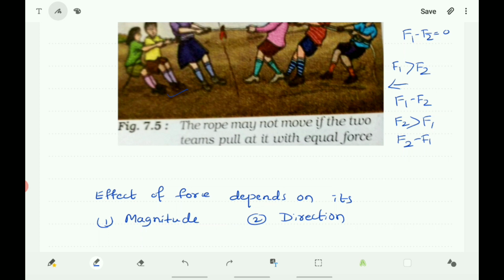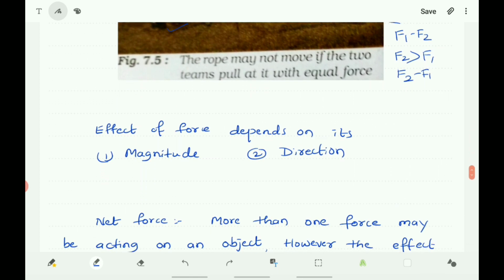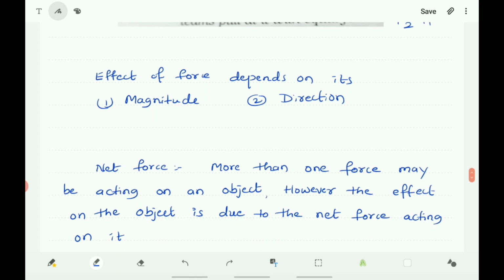Therefore, it is clear that the effect of force depends on its magnitude and direction. Magnitude means the strength of the force, and direction is the direction in which the force is applied. And net force: more than one force may be acting on an object. However, the effect on the object is due to the net force acting on it.